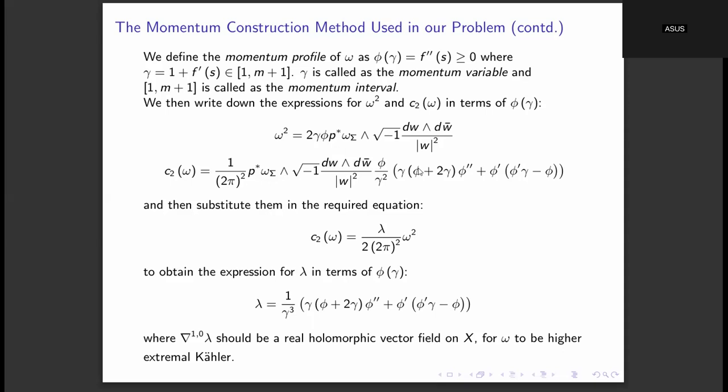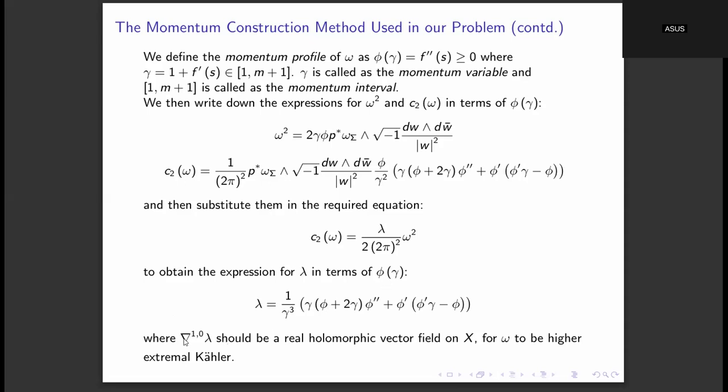We can derive this expression by substituting the first and the second equation in this third equation. So this is the expression for the higher scalar curvature of omega in terms of the momentum profile phi of gamma.